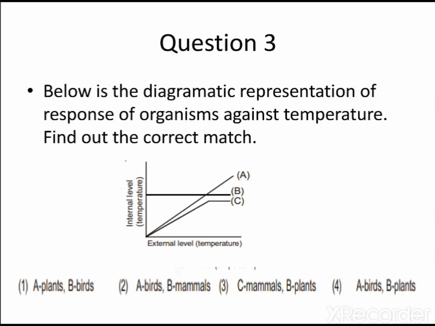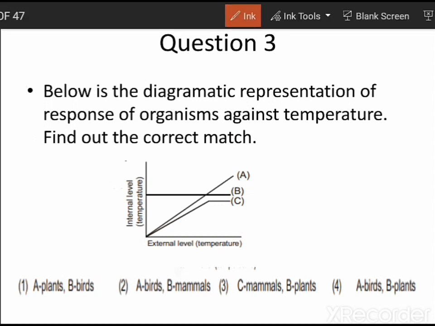So this is a little tricky question. Below is a diagrammatic representation of the response of organisms against temperature. So the first one, let us analyze what is A, B and C in this diagram. A, as you can see, the internal level is changing according to the external level, so they are conformers. Now conformers, obviously all the plants are conformers, so A can be plants. What about B? B can be mammals. So A can be plants, B can be mammals. Also we can consider birds as well because they are homeothermous organisms. So we can go with option number 1, which is stating plants and birds.